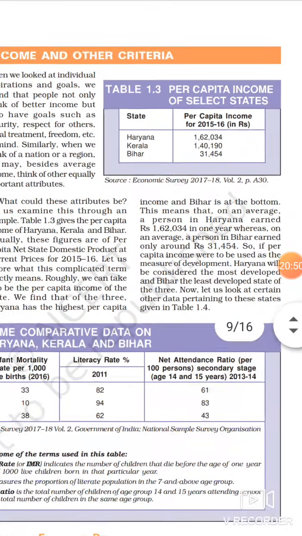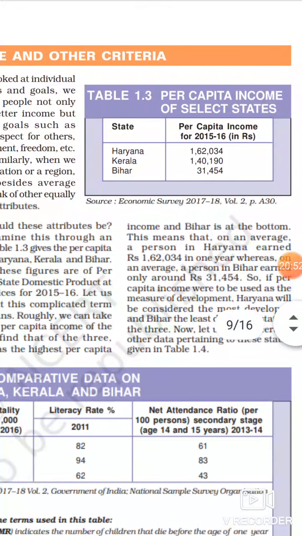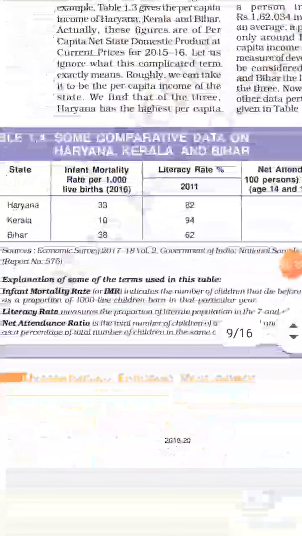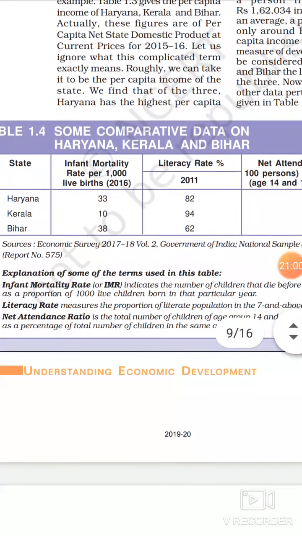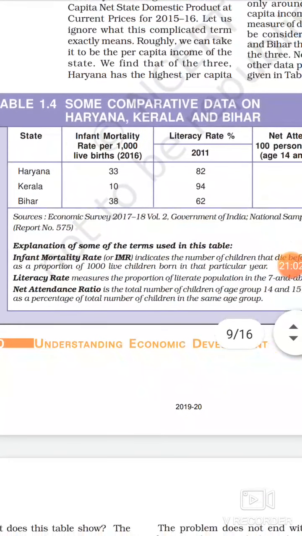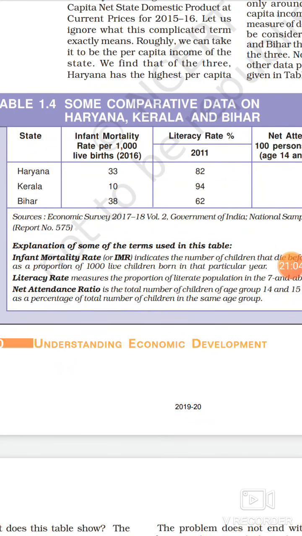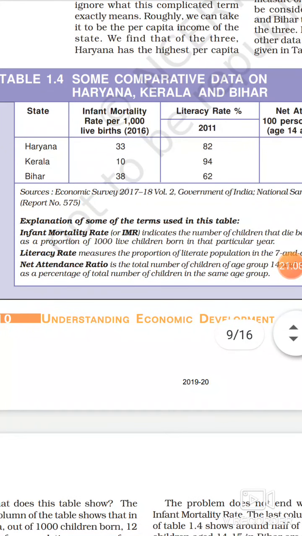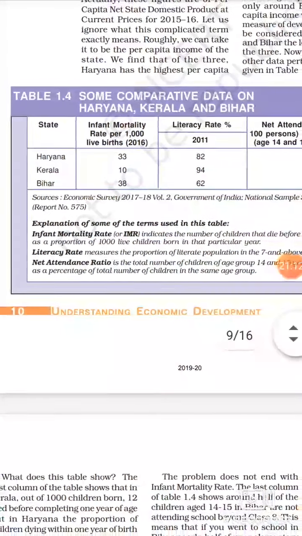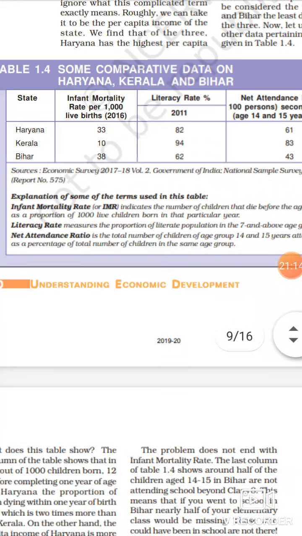Haryana's per capita income, if you see in this table, it is the highest. Kerala is second. But we are concerned with literacy rate. Literacy rate, if you talk about, Haryana is less and Kerala is more. Also, infant mortality rate is more in Haryana. What does it mean? The explanation of the terms is given at the bottom of the table.